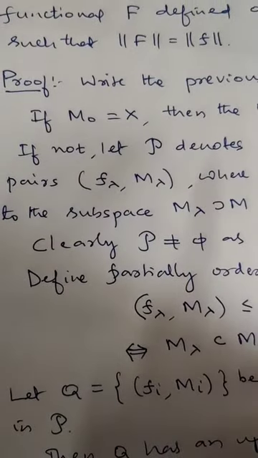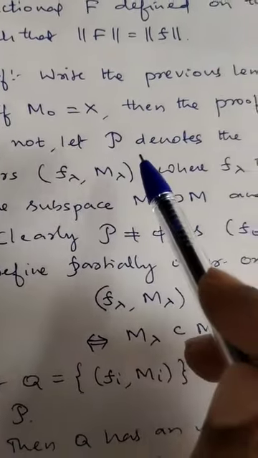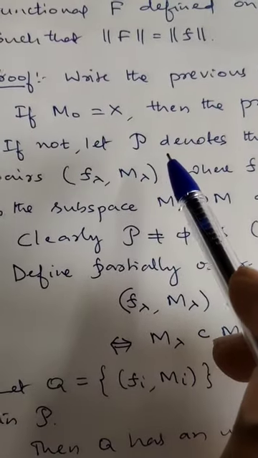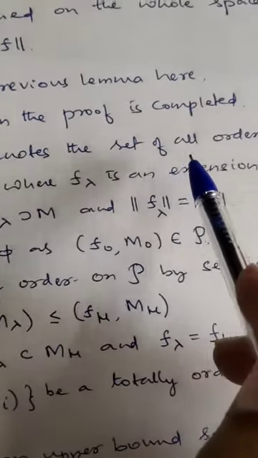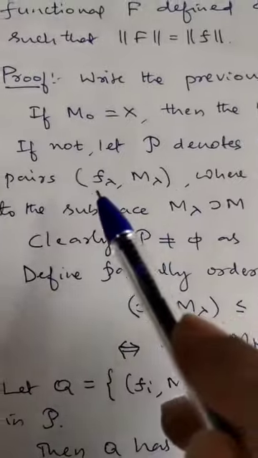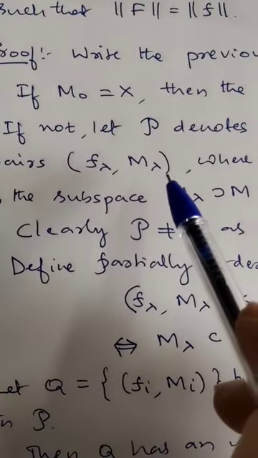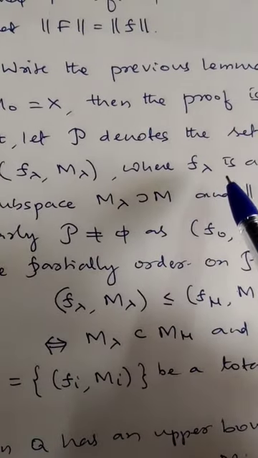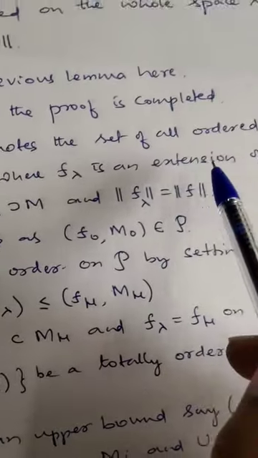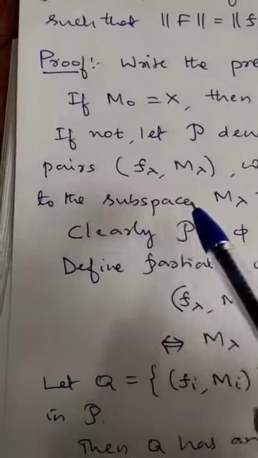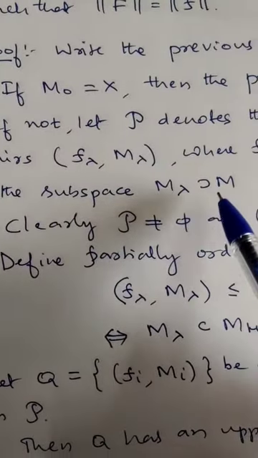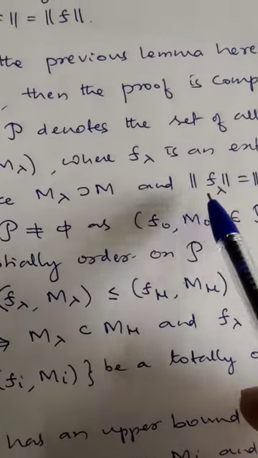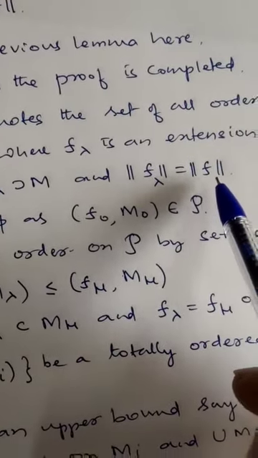It will continue. If P denotes the set of all ordered pairs (f lambda, M lambda), where f lambda is an extension of f to the subspace M lambda containing M, and norm of f lambda is the same as norm of f.